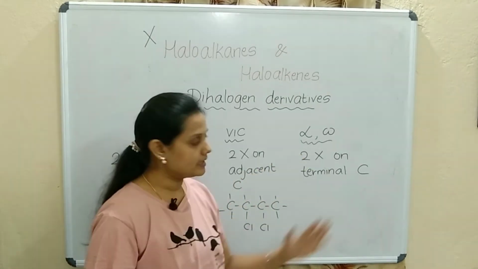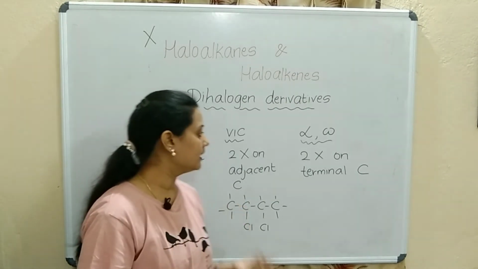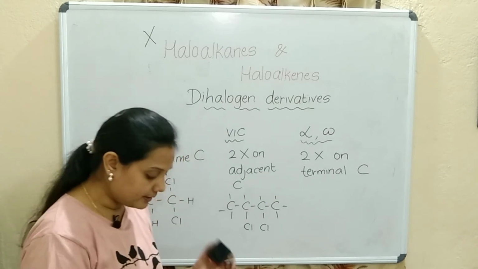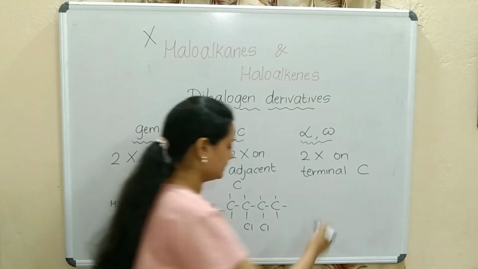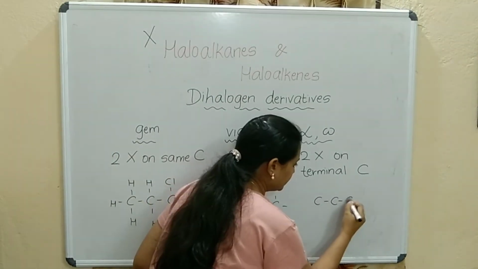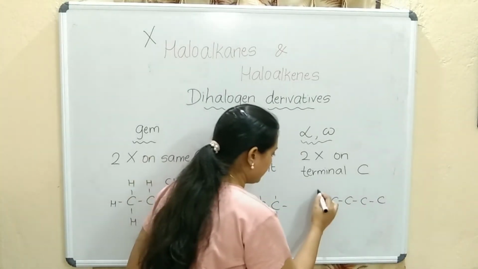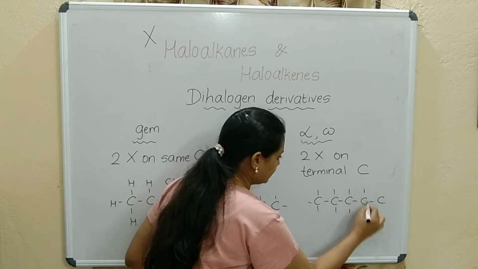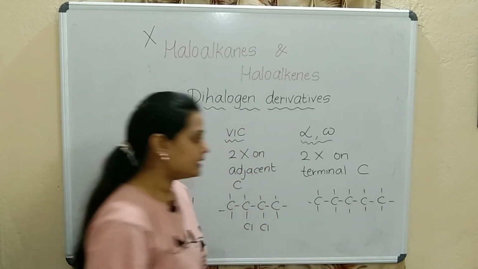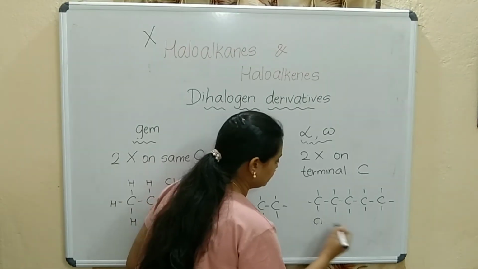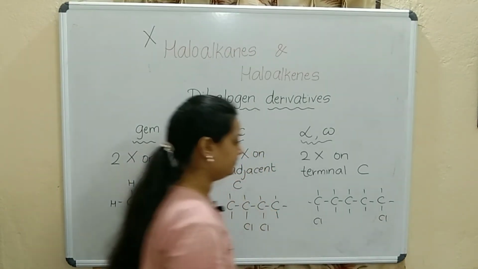Let's check the next one, alpha, omega. So, two halogens present on the terminal carbons. 1, 2, 3, 4, 5. Okay, I am taking an example. Everywhere hydrogen, hydrogen, hydrogen, hydrogen. Suppose two of the hydrogens at the terminal carbons are Cl.